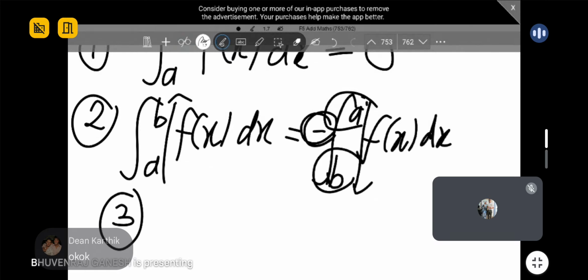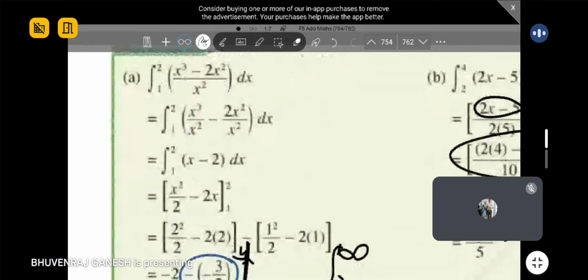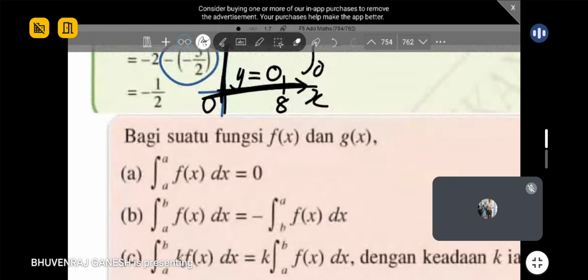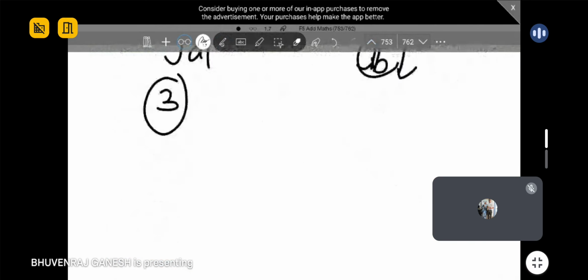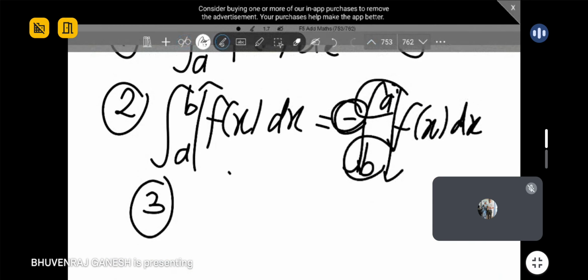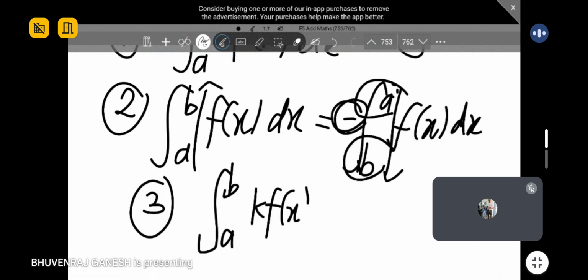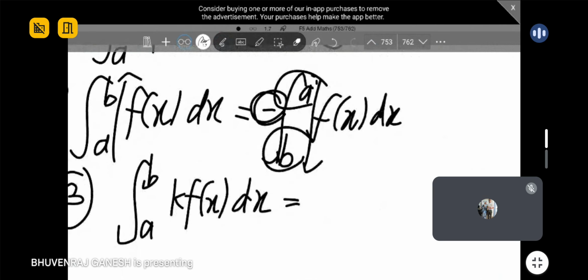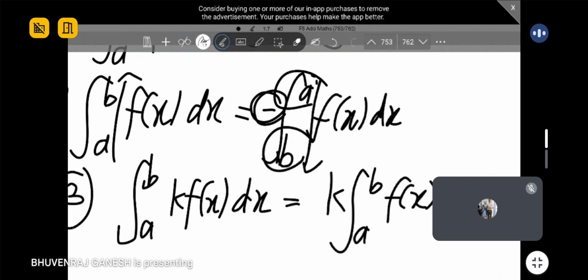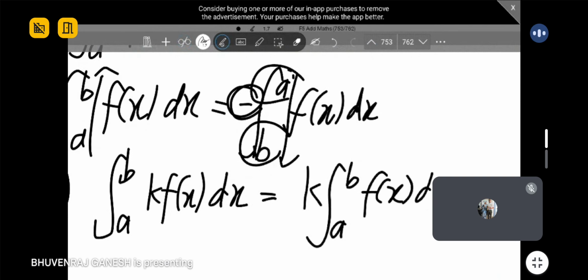Okay, so the third rule basically is when you have a constant. This one is very simple to understand. Let's say you integrate k f(x) dx, where k is a constant. So whenever you have a constant in integration, you can take out the constant when you integrate, because it will help you a bit. If you don't want to take it out, you also can.